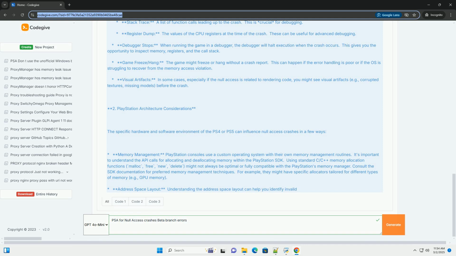Use smart pointers. C++ smart pointers, for example std::unique_ptr and std::shared_ptr, can help you manage memory automatically and prevent memory leaks and dangling pointers. They automatically deallocate memory when it's no longer needed. RAII, resource acquisition is initialization. Use RAII to manage resources, including memory. RAII ensures that resources are automatically released when an object goes out of scope. Smart pointers are an example of RAII.